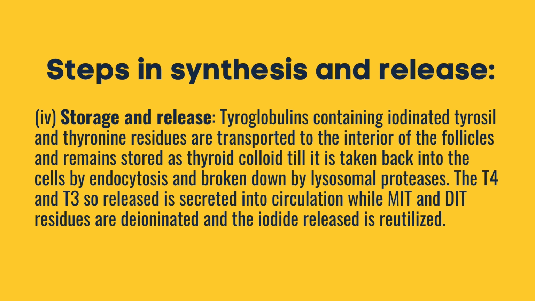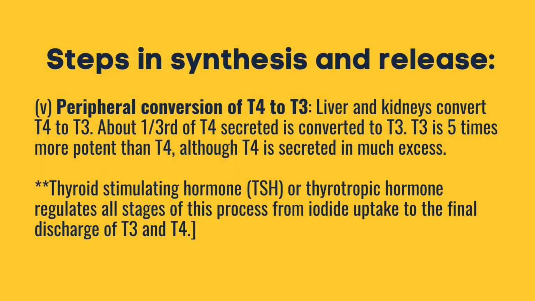Thyroglobulin containing iodinated tyrosyl and thyronine residues is transported to the interior of the follicles and remains stored as thyroid colloid till it is taken back into the cells by endocytosis and broken down by lysosomal proteases. The T4 and T3 released is secreted into circulation while MIT and DIT residues are deiodinated and the iodide released is reutilized. The last step, peripheral conversion of T4 to T3.